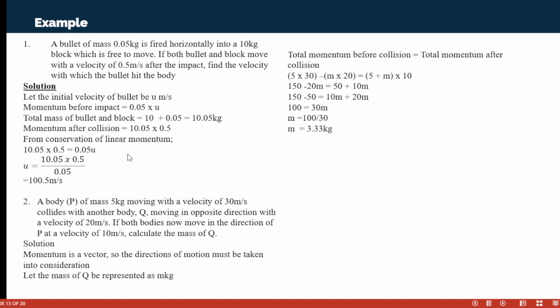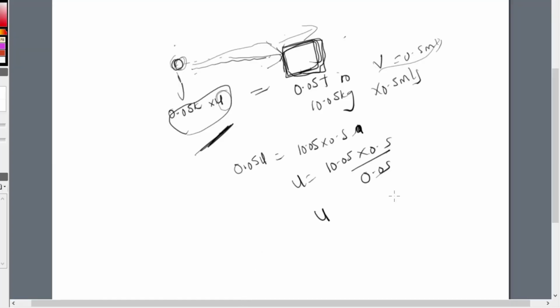Then this is another question. A body P of mass 5 kg. Okay, this body was there. It's just like someone was here. The person's mass was 5 kg, already moving with a velocity of 30 meter per second. It now collides with another body Q, moving in opposite direction. Both of them were moving in opposite direction. Look at it now.